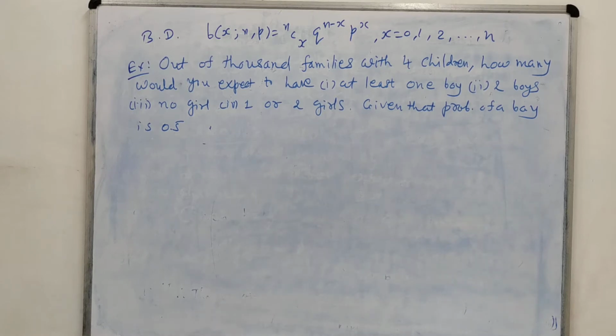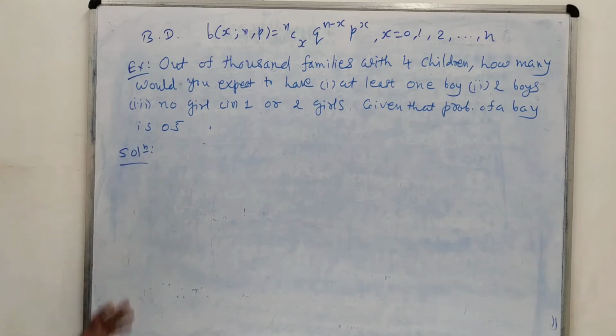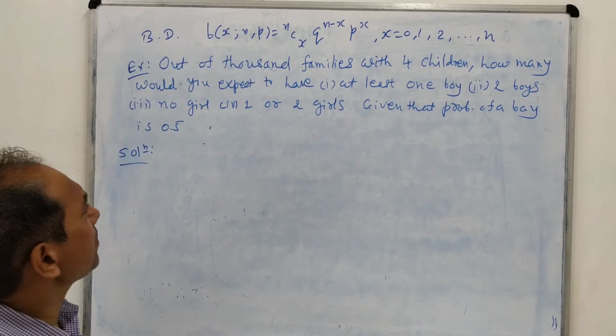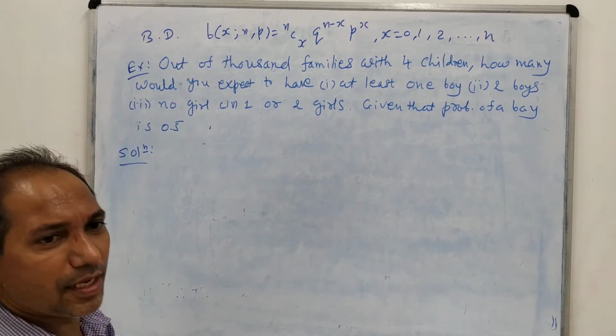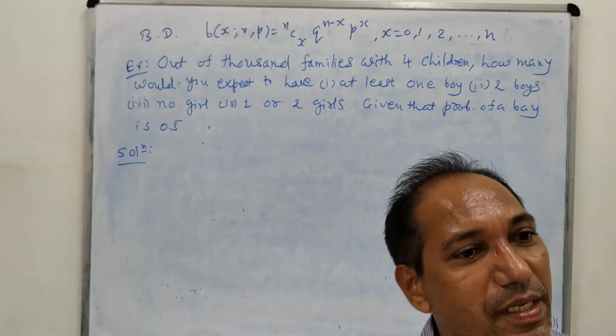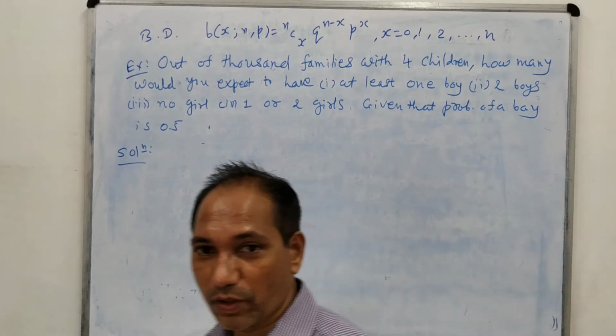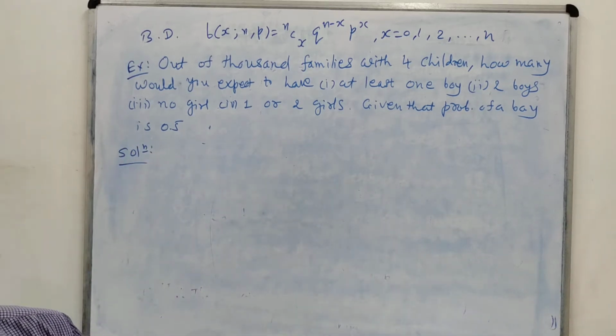This example is also very simple. There are 4 different questions, but the solution is not difficult. Out of 1,000 families with 4 children, that means data of 1,000 families is collected. In each family there are only 4 children, not less, not more.